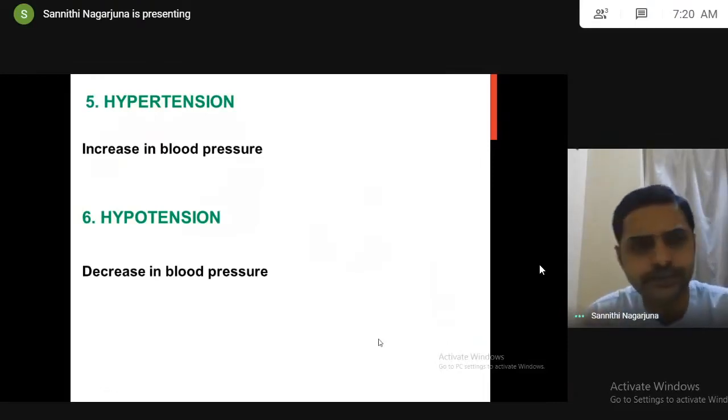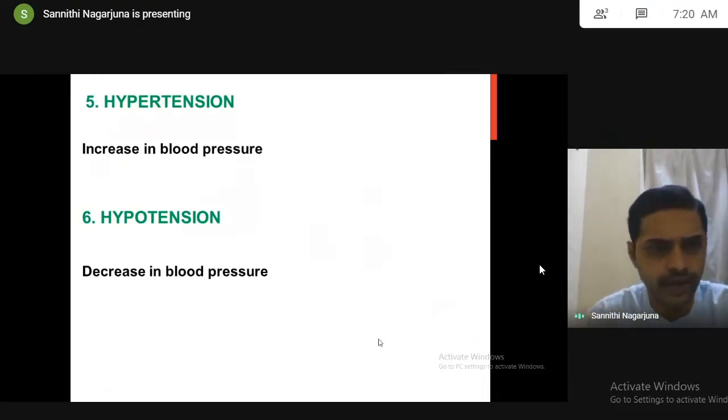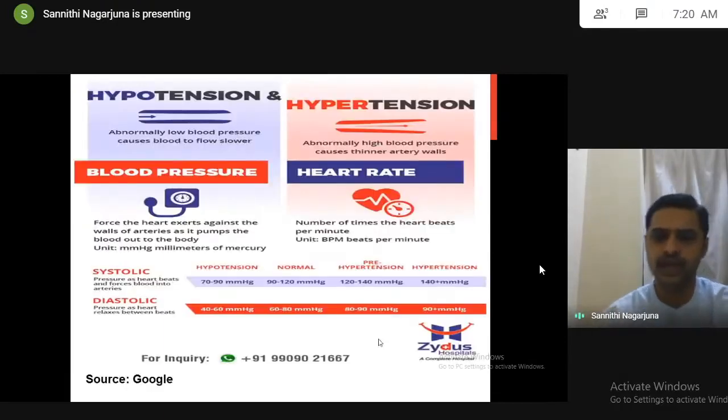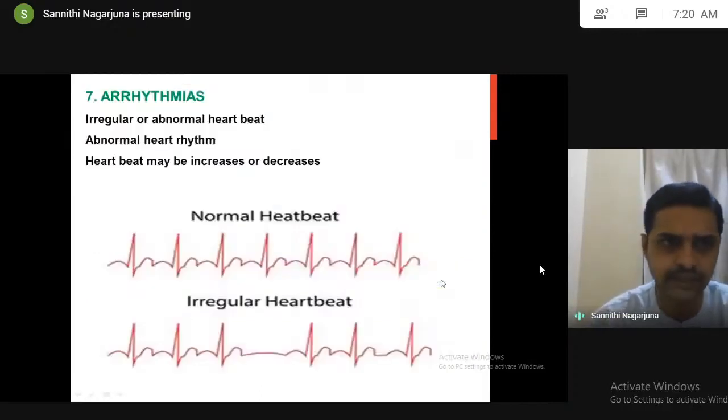And we all know hypertension. Everyone has blood pressure, and altered blood pressure: an increase in blood pressure is called hypertension, a decrease in blood pressure is called hypotension. As you know, the normal is 120/80. So we can say 90 to 120 systolic is considered normal, 60 to 80 diastolic is considered normal. Below which and above which is considered hypotension and hypertension. That will come in detail in the next classes.